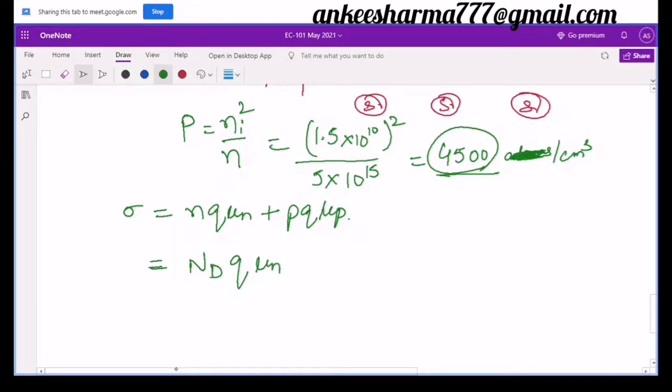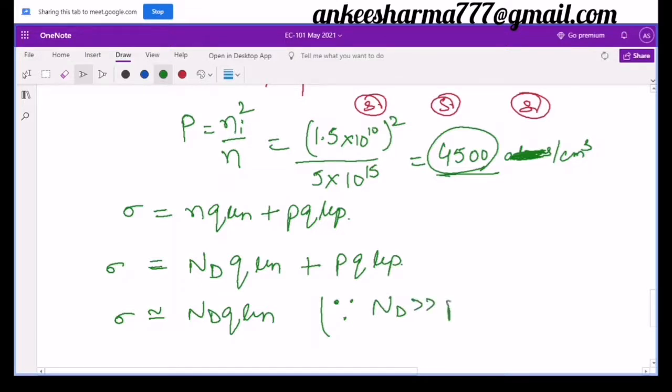And the p term is very small, and I can also say in this case my sigma is almost equal to ND q mu n, because ND is very much greater than p. So you can neglect this term.